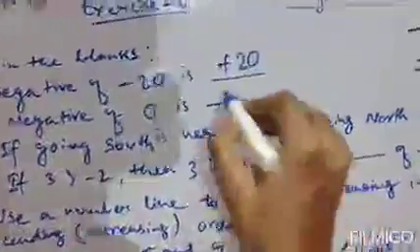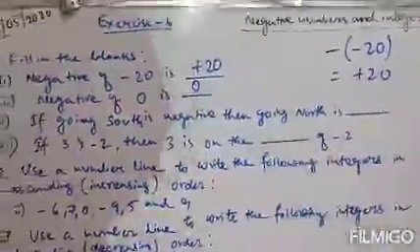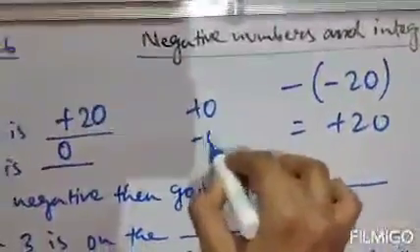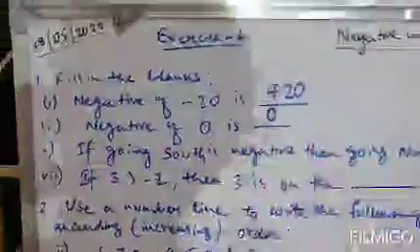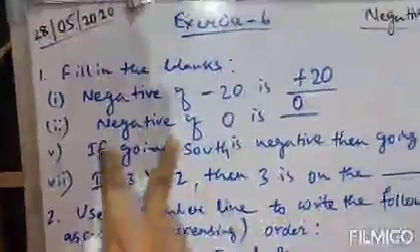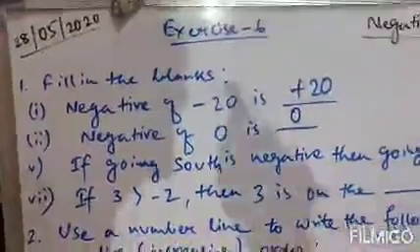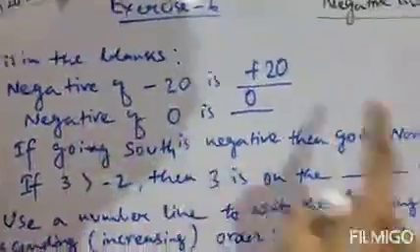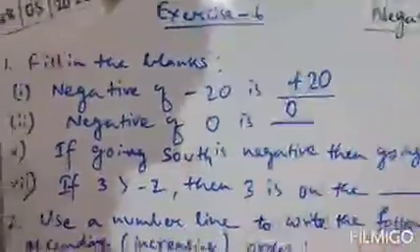Now the negative of 0 is always 0. Clear? Because 0 is a neutral integer. We cannot write +0. We cannot write -0. So as 0 is a neutral integer, the negative of 0 will also be 0. If the question asks to write the positive of 0, then also the answer is 0. Clear? We cannot write a plus sign or minus sign over here.